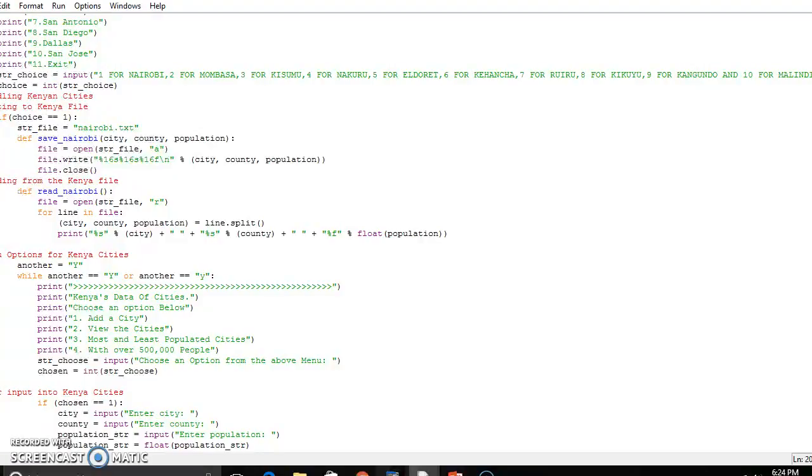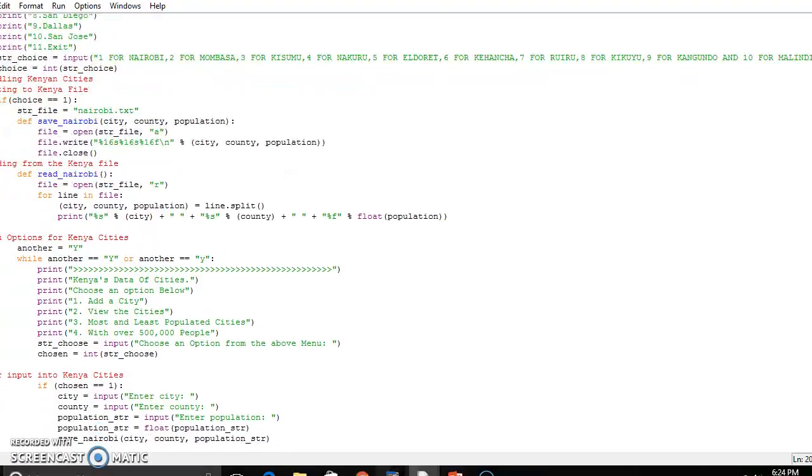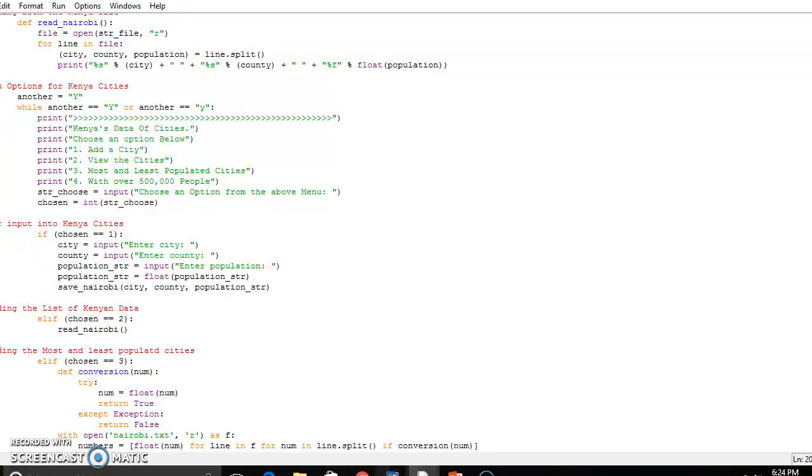If you choose one, the city itself should have an input of the city like Nairobi; if you enter Nairobi, it gives you the county. Then after entering the county of Nairobi, it gives you the population in string form. Thereafter you should save this Nairobi into city, county, and population.